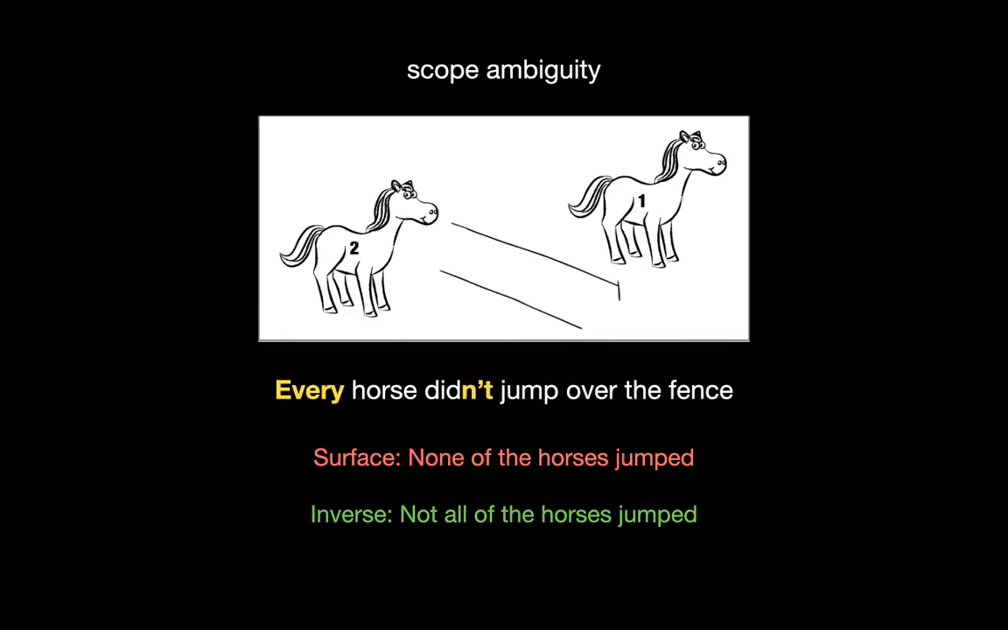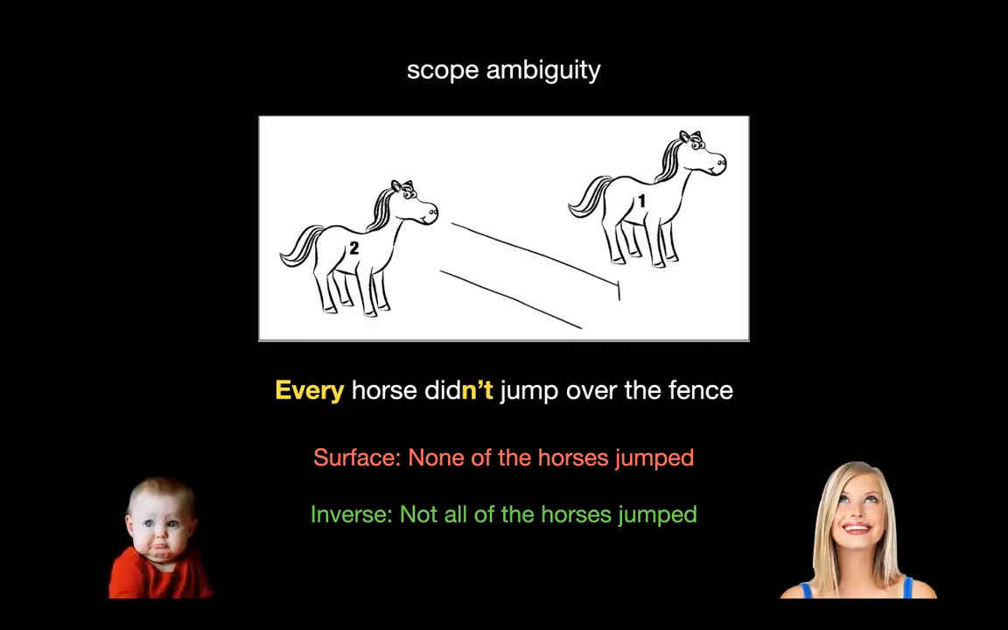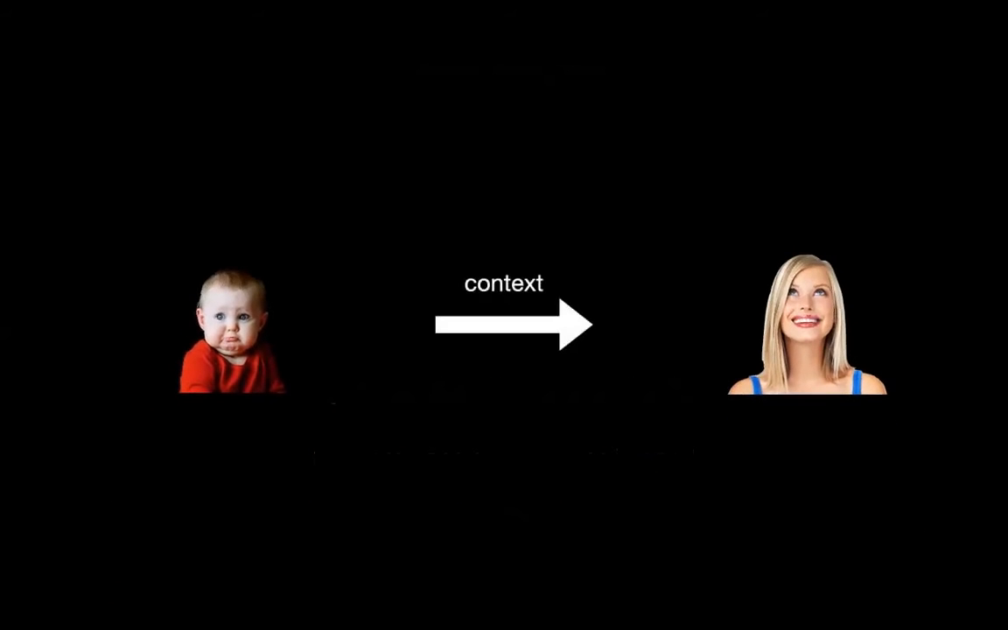We might conclude then that children can easily access the surface interpretation, but they can't access the inverse, so they don't endorse the every not utterance when only inverse is true. Adults can easily access both interpretations, which would explain why adults do endorse the utterance. However, if we manipulate the contextual information children receive, we can change their behavior to be more adult-like. That is, we can lead them to endorse the utterance more.